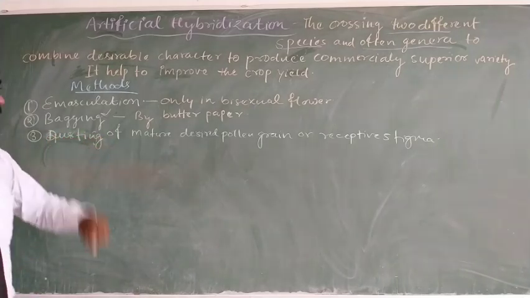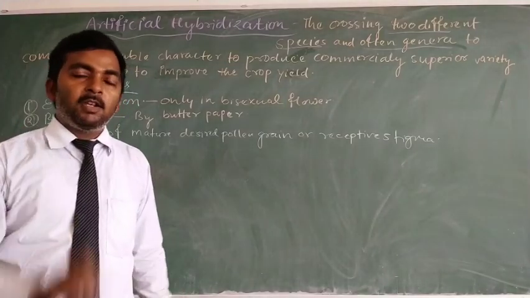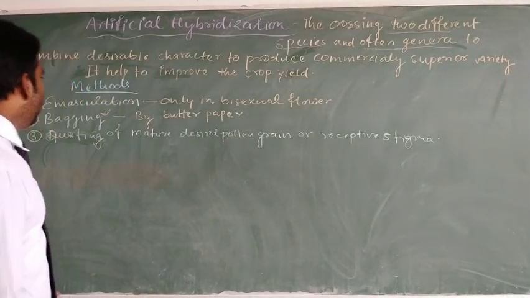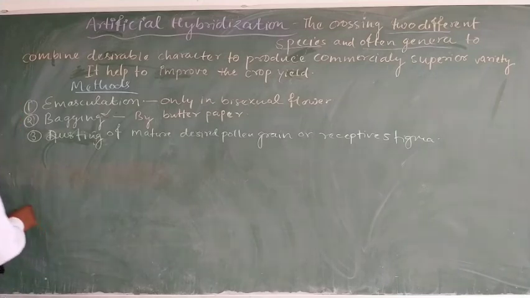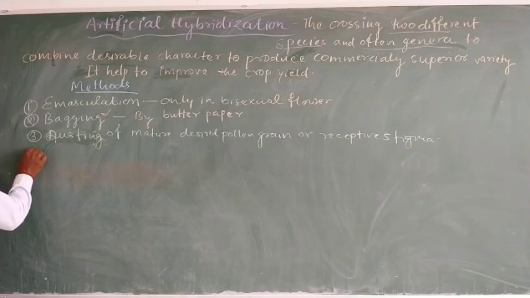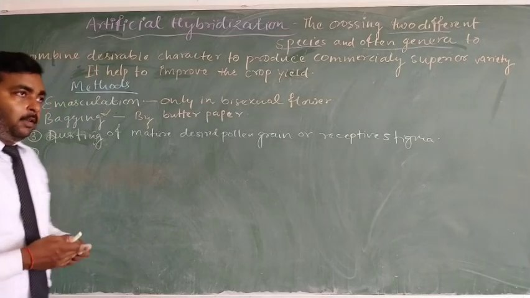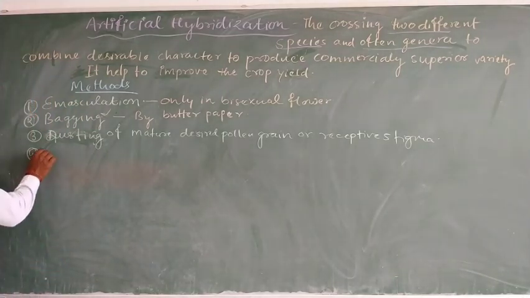Dusting of mature desired pollen grain on receptive stigma is the next step of artificial hybridization. Then after dusting, we also need bagging of the flower again. That process is known as rebagging.